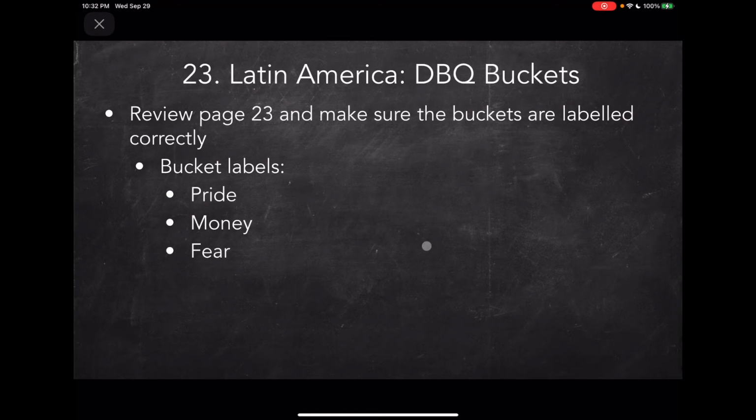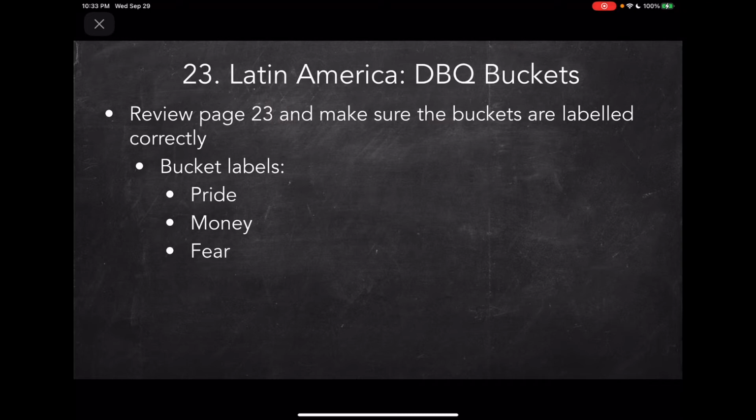All right, y'all. So page 23. All right, here's what we're gonna do now. We're gonna stop what we're doing with our research question that we just made up and did for fun. We're gonna now go back to the Latin America DBQ. The question we have in the Latin America DBQ is, why did the Creoles lead the fight for Latin American independence?